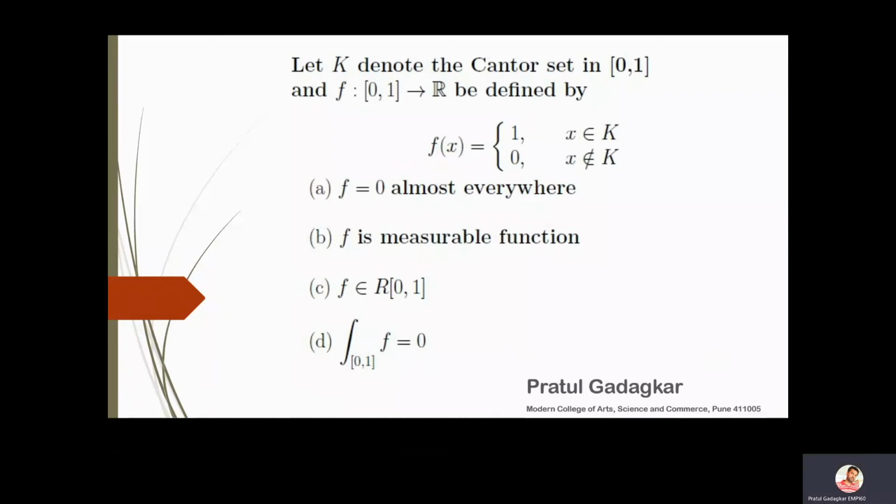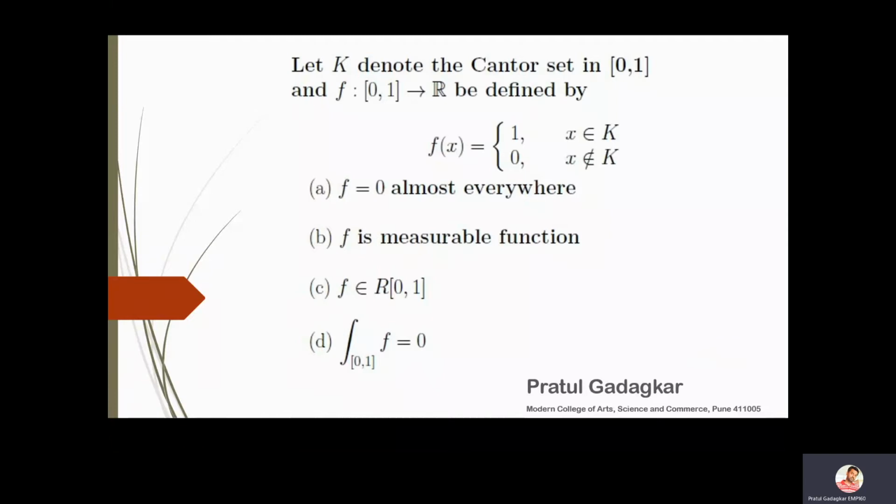Okay, so in this problem, K is the Cantor set in the closed interval [0, 1], and f is a function defined on the closed interval [0, 1], such that f is 1 on the Cantor set and it is 0 in the complement of the Cantor set. So now we have to check which options are correct over here.